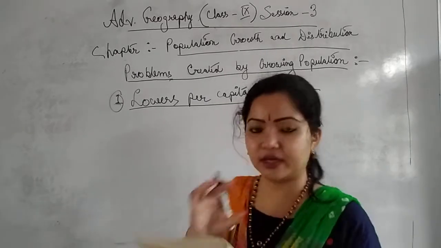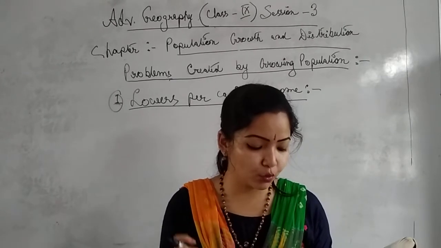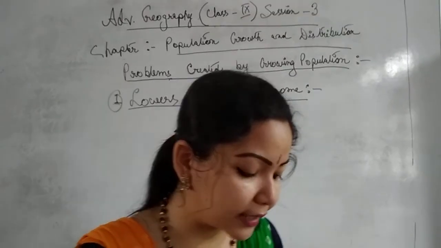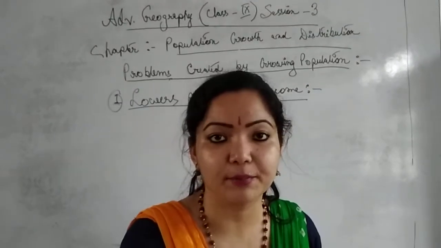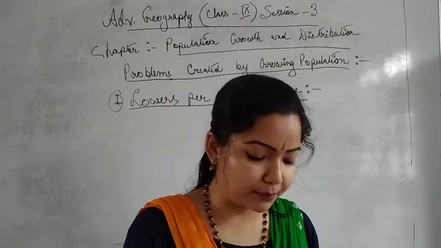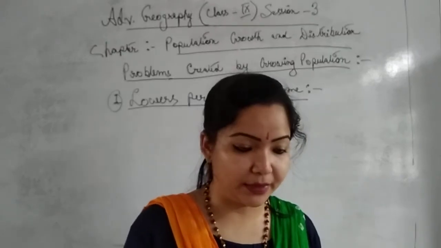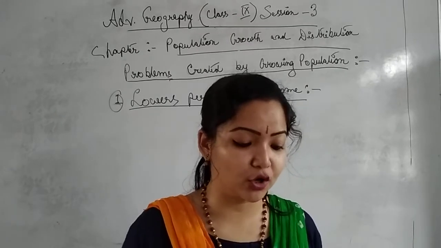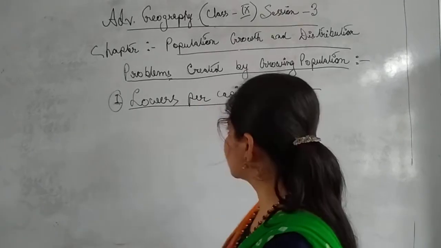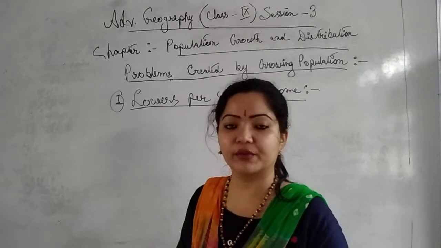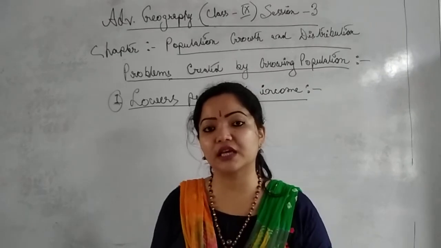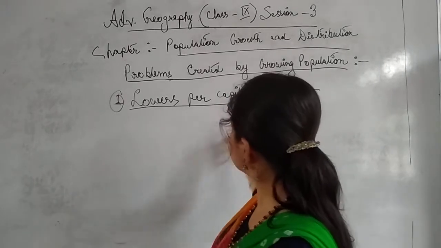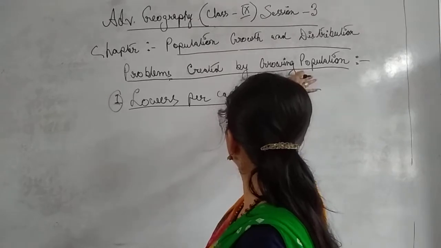So you see here, according to the text, perhaps the most important consequence of high population in any country is that it lowers down the per capita income of people. Yes, it is one of the very important causes. Per capita income determines the standard of living of the people. Less availability of money affects the quality of life and retards social and economic progress of individuals. So if the per capita income of an individual goes down, obviously it will affect our standard of living. Now, what is the relationship of per capita income with growing population?